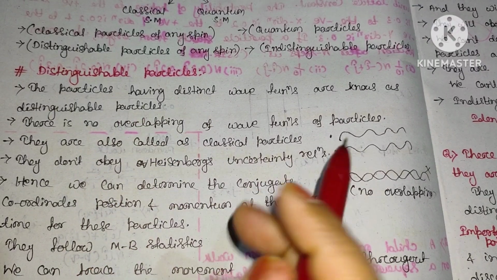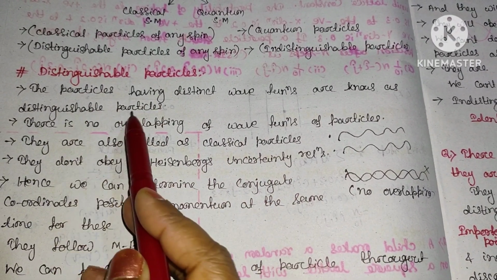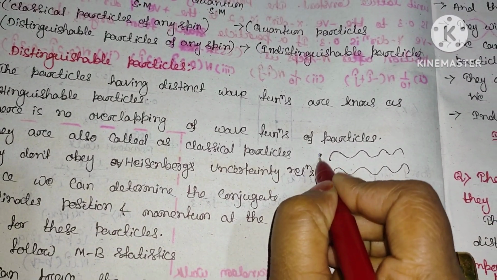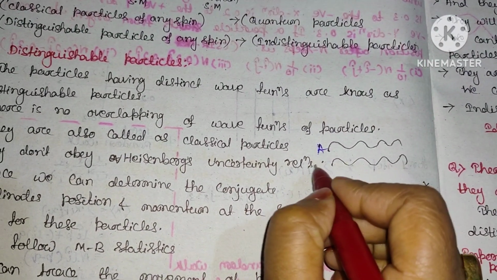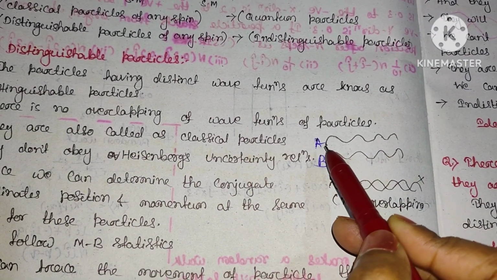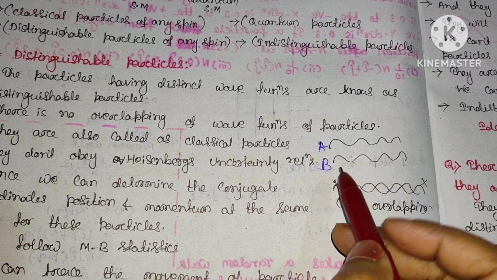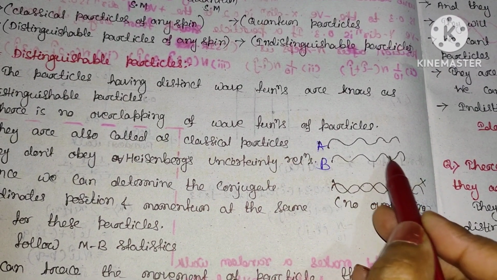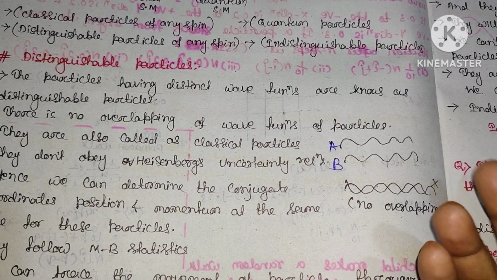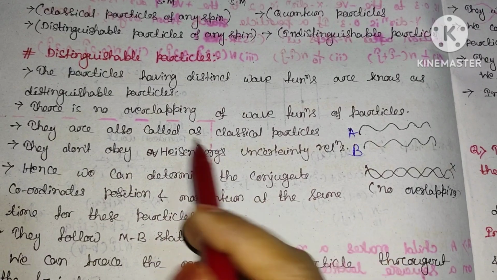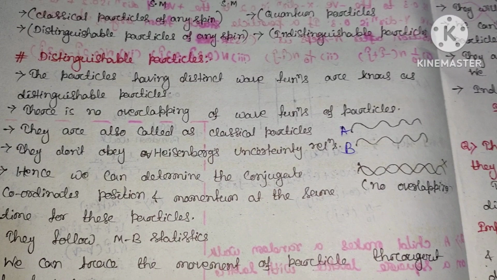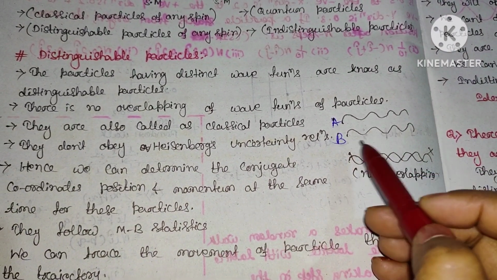The particles having distinct wave functions are known as distinguishable particles. So it means that suppose there are two particles. Suppose this is particle A and this is particle B. So particle A has this wave function and particle B has this wave function. Wave function means it may describe its position or it may be its momentum. So in case of distinguishable particles, these wave functions will not overlap. So they are called the classical particles.